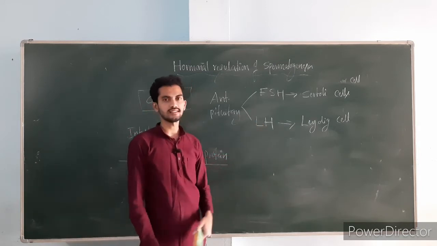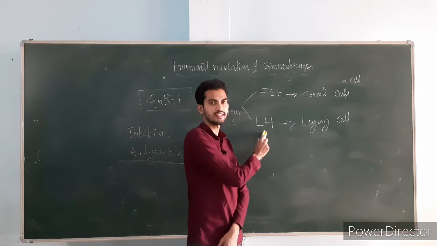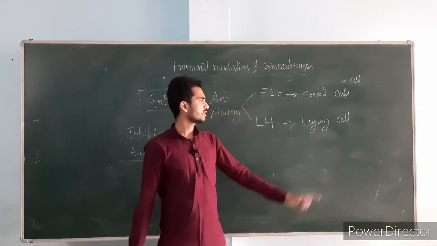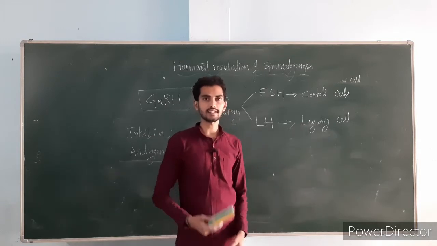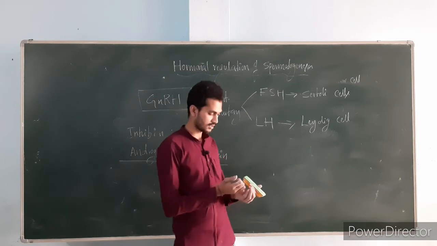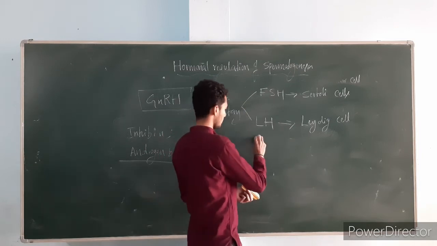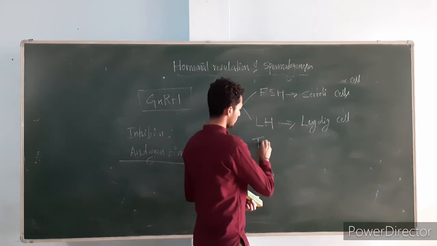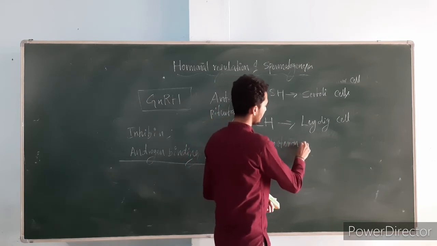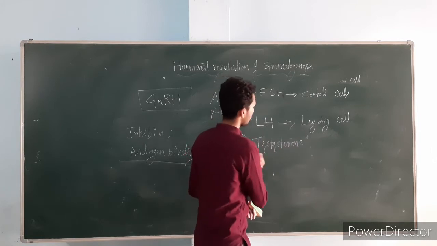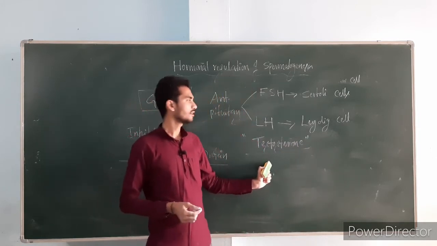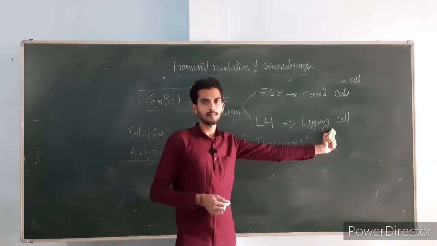Next, come to the luteinizing hormone. This luteinizing hormone is released into the blood, and it will directly act on the Leydig cells. These Leydig cells will secrete the male sex hormone or male androgens. That is very important, just keep it in mind. Testosterone is the male androgen or male sex hormone, secreted from the Leydig cells.